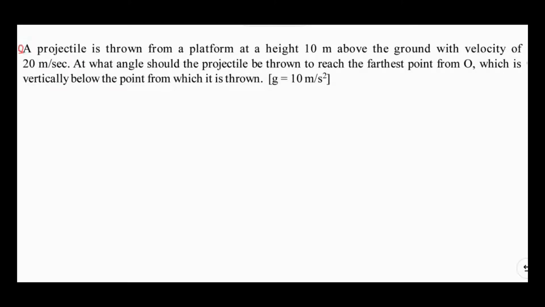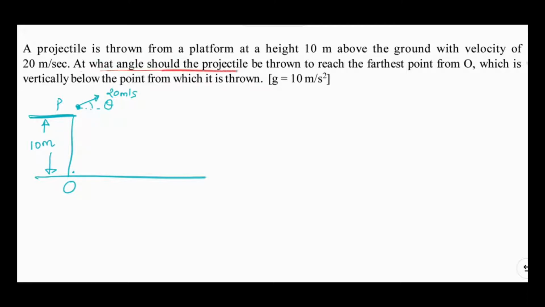In this question, it is given to us that a projectile is thrown from a platform at a height of 10 meter above the ground with a velocity of 20 meter per second. At what angle should the projectile be thrown to reach the farthest point from O, which is vertically below the point from which it is thrown? So the point O is vertically below the point from which the projectile is thrown.